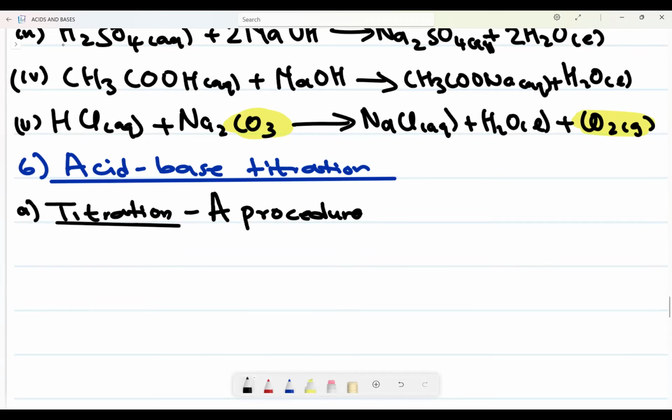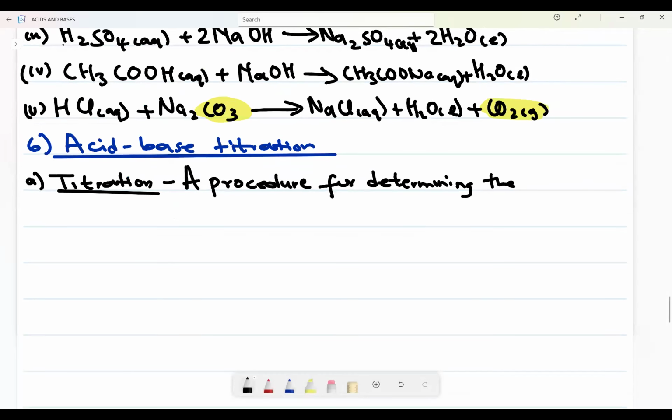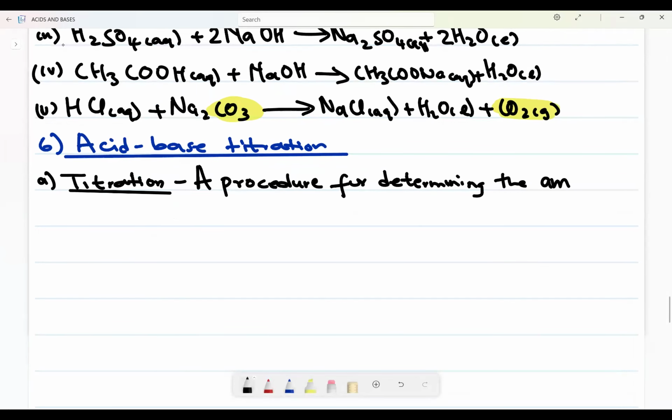Okay, a procedure now for doing what? Procedure for determining the amount of now acid or base in a solution by doing what?